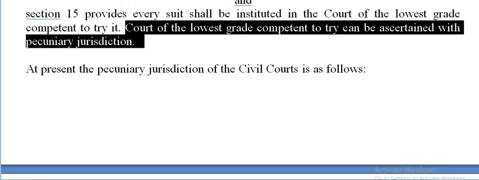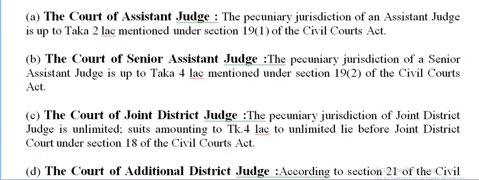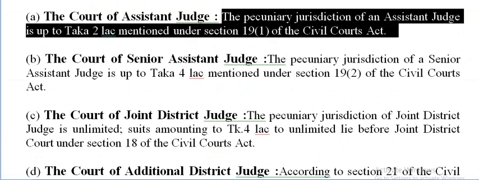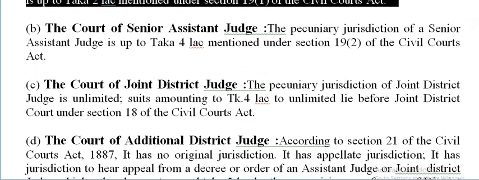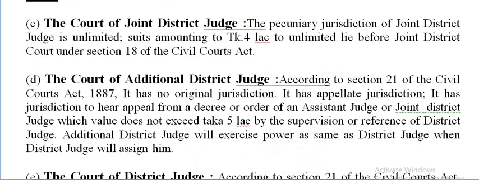At present, the pecuniary jurisdiction of the civil court is as follows. The Court of Assistant Judge. The pecuniary jurisdiction of an assistant judge is up to Taka 2 lakhs, mentioned under Section 19, subsection 1 of the Civil Courts Act. And the courts of senior assistant judge. The pecuniary jurisdiction of a senior assistant judge is up to Taka 4 lakhs, mentioned under Section 19, subsection 2 of the Civil Courts Act.